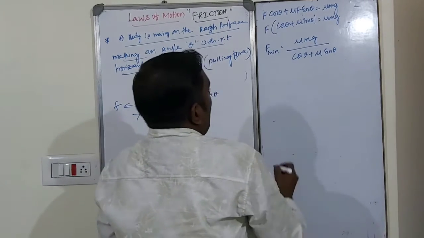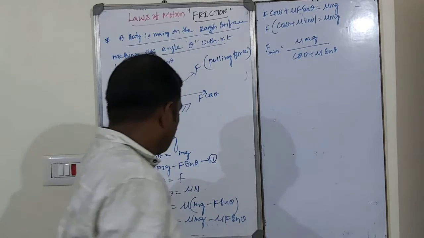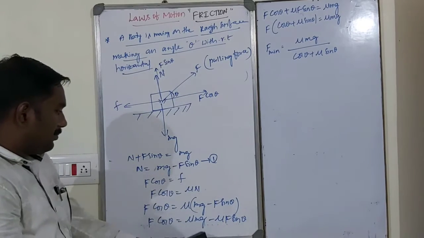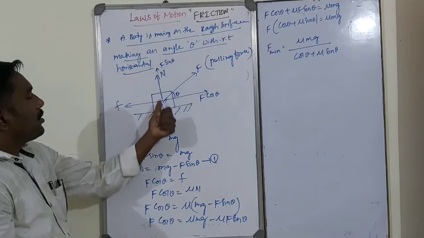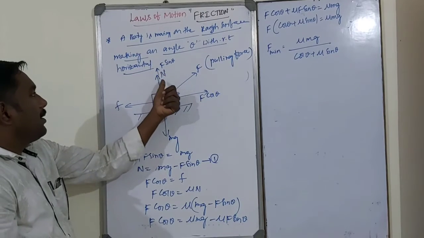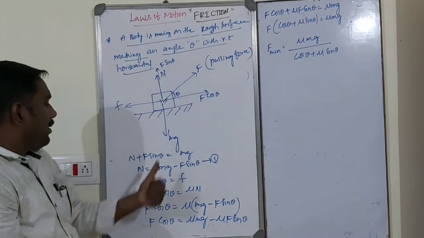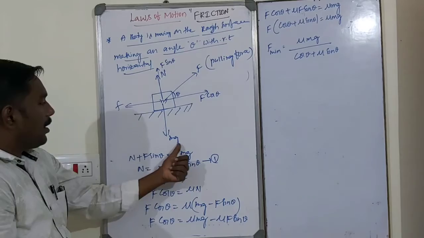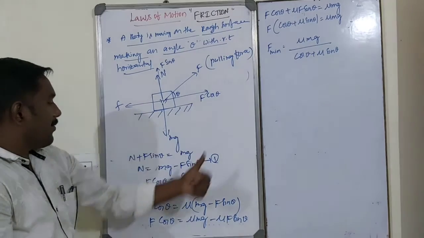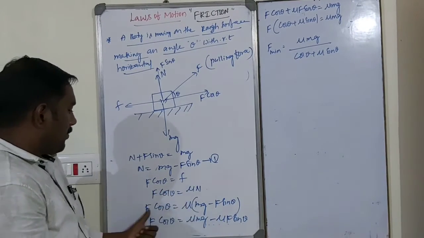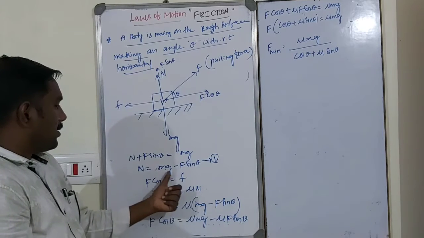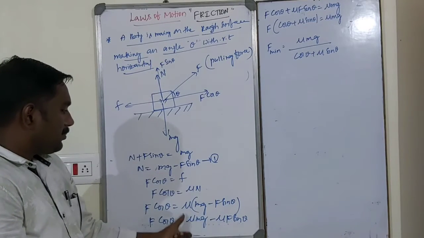Okay. See, in this case, both F sin theta and N are in the same direction, so both are added. So N plus F sin theta is equal to mg. And F cos theta is equal to mu into N, which is mg minus F sin theta.